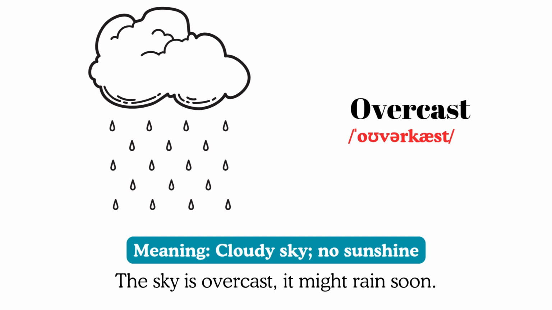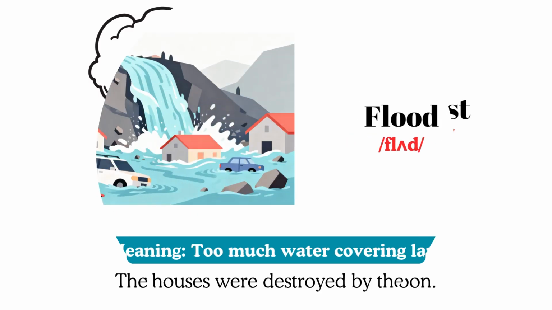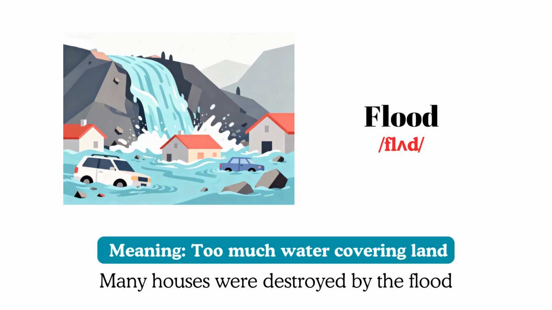Overcast, meaning cloudy sky, no sunshine. For example, the sky is overcast, it might rain soon. Flood, meaning too much water covering land. For example, many houses were destroyed by the flood.